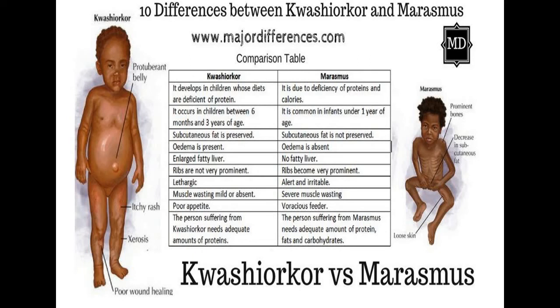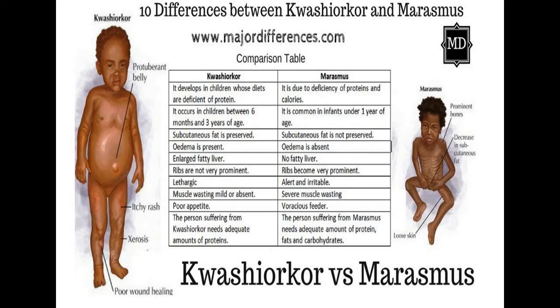The first difference: Kwashiorkor is developed in children whose diet is deficient in protein. That means the reason for the development is deficiency of protein in the diet. Whereas the marasmus child develops due to deficiency of proteins and calories. That means total calorie intake which is required for a healthy diet is low here.